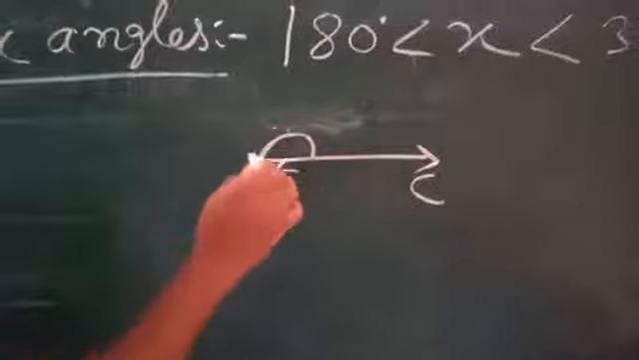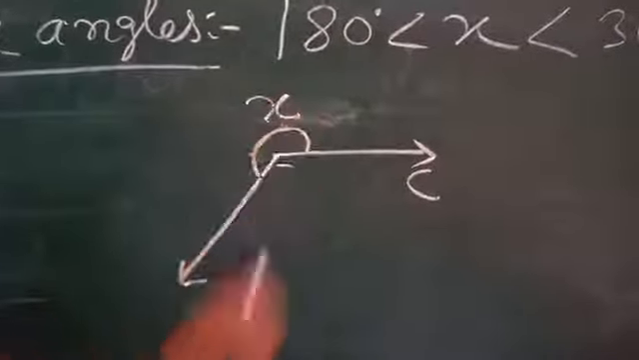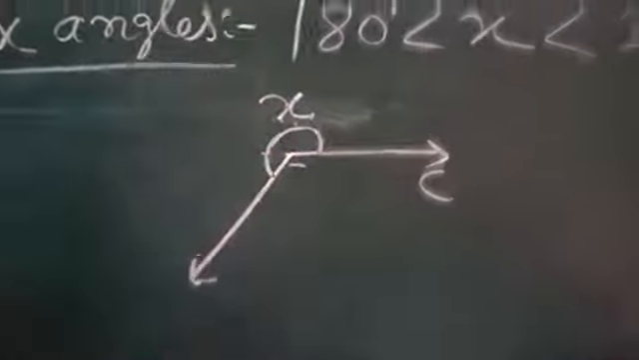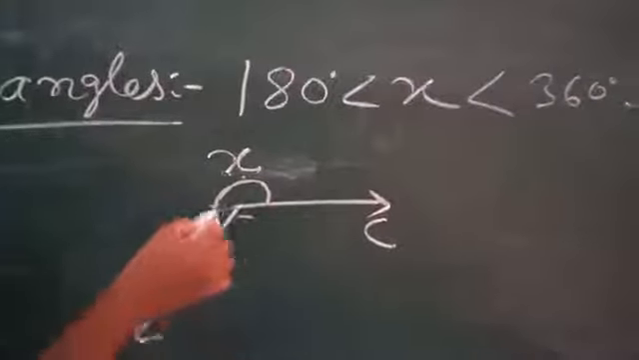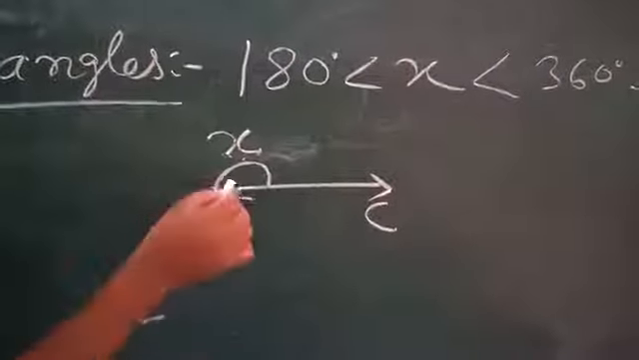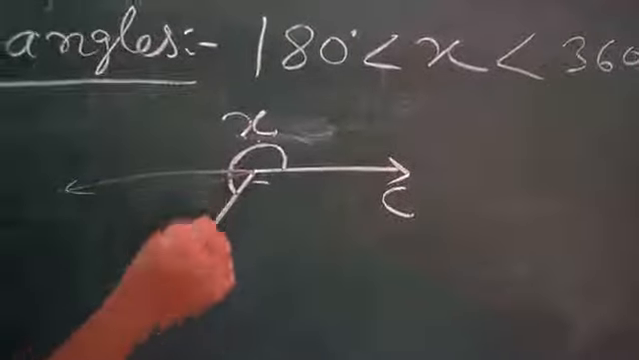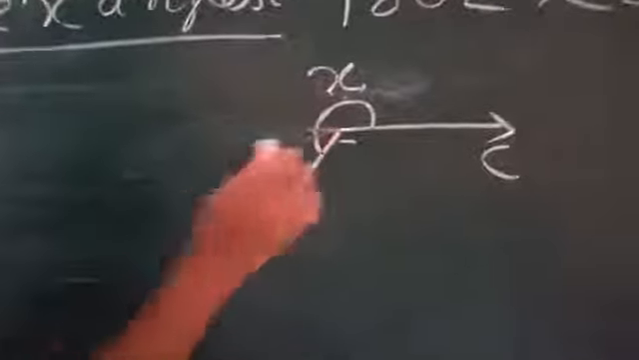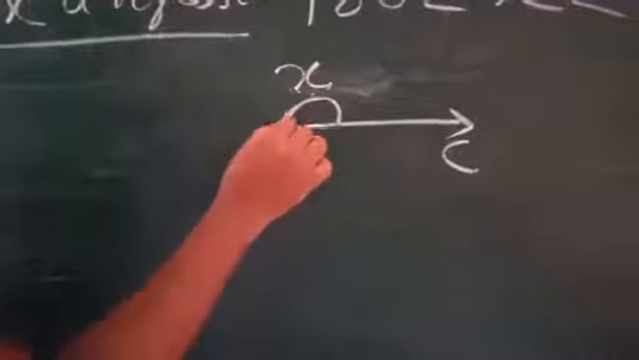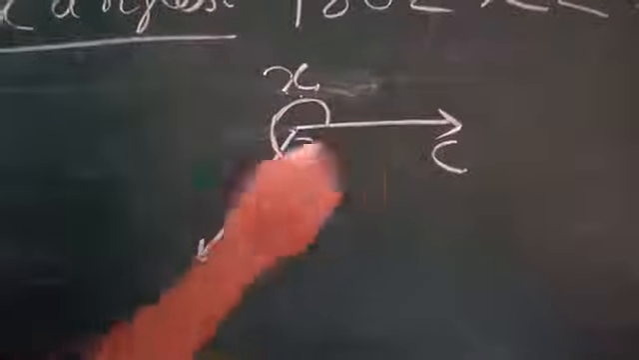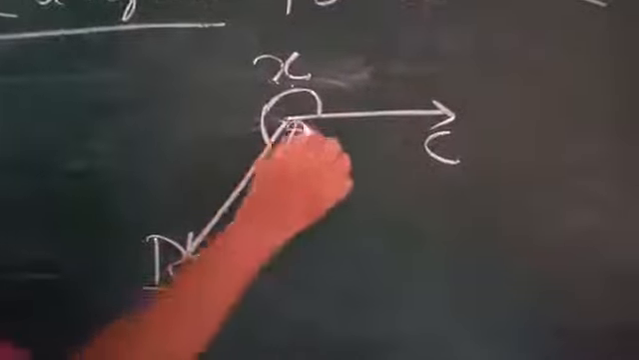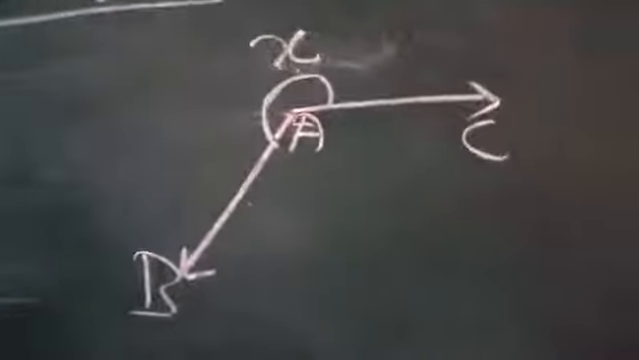What angle will it form? Let it form an angle X. Then this X is of course greater than 180 because I have extended. Here it was 180 degree, but I have extended this much, so it is greater than 180 degree. So this is a reflex angle. This, suppose B, A, C, is a reflex angle.